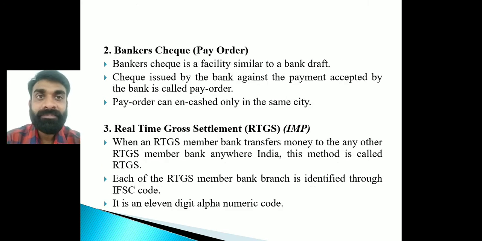Second, banker's check or a pay order. It is similar to the bank draft, that is the demand draft, right? But when the city is the same, like Navsari, from one branch to another branch of ICICI, it can be encashed at the same branch of the bank within the same city, then it is considered as a pay order. It is not considered as a demand draft.